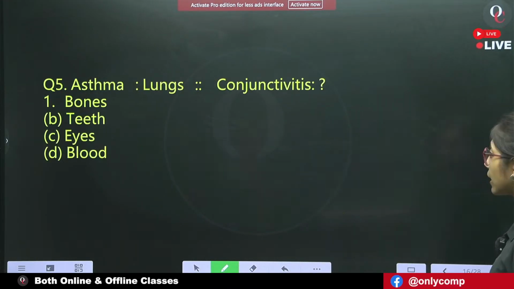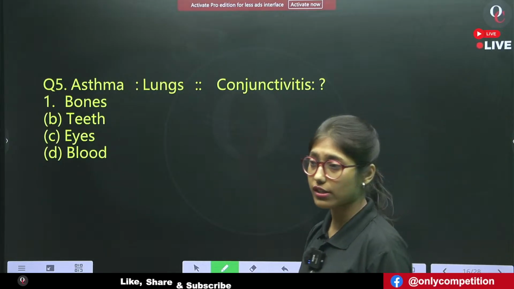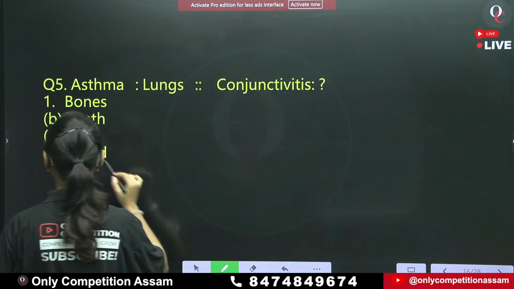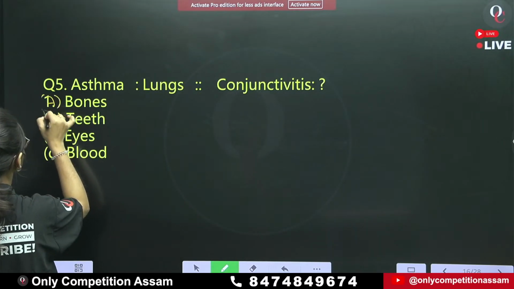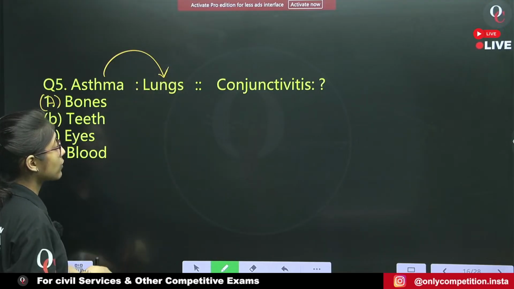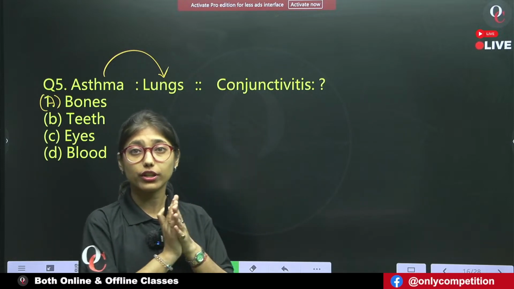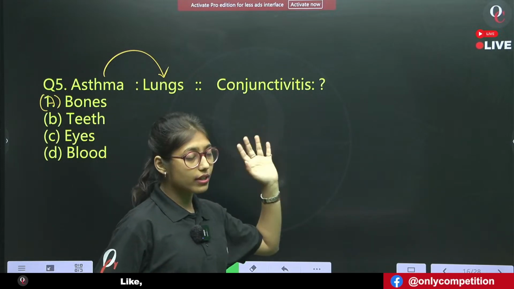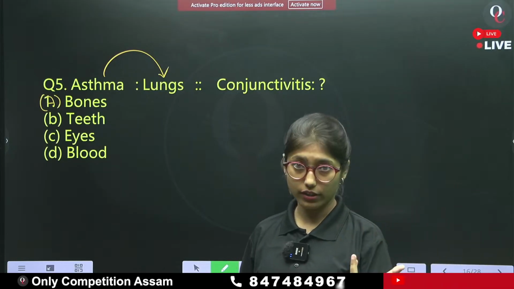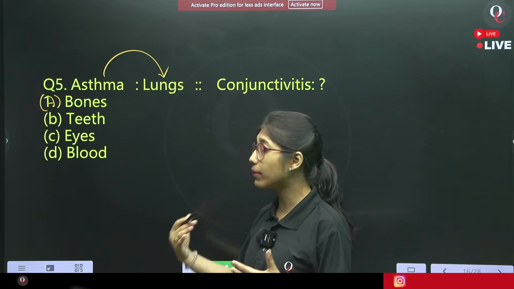Okay, fine. Now, this is a question of word analogy. Asthma is related to lungs. That means asthma is a disease related to lungs. Therefore, conjunctivitis is related to which organ? Bones, teeth, eyes, blood.